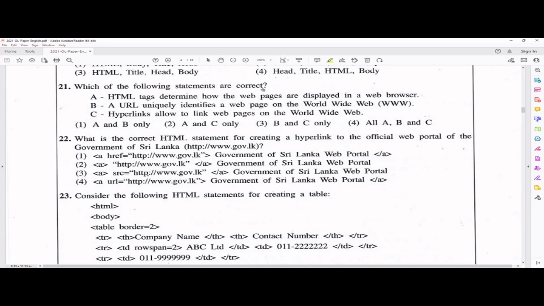Which of the following statements are correct? These things are very important. HTML tags determine how the web pages are displayed in the web browser. Yes. And a URL uniquely identifies a web page on the WWW. Yes. And hyperlinks allow linking web pages on the World Wide Web, so that is how the web pages are connected. So all three are true. For this MCQ, all A, B, C are correct.